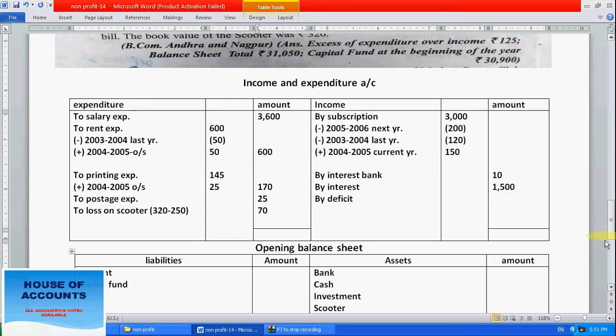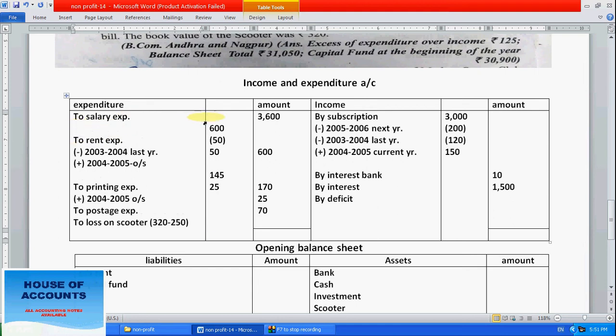So this is how you can do it. Okay, so these are the entries. What we have to do is deduct 320.